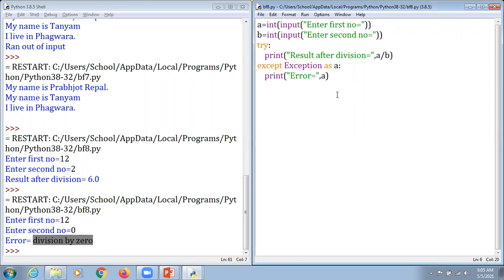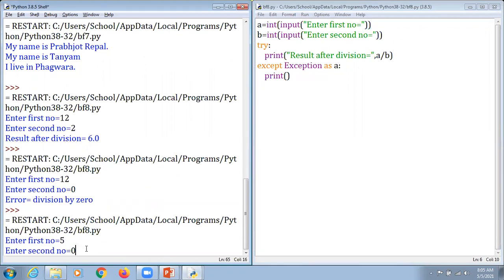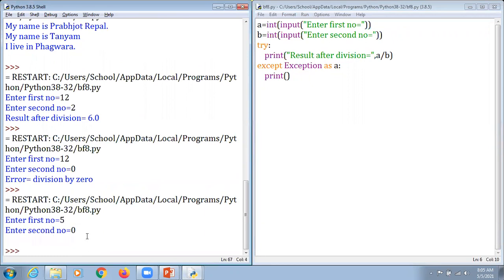And if you want to eliminate that error, and if you don't want to display that error, mention a simple print statement here. So what we do here, we just mention it as a 5 and 0. Nothing is going to appear in its place. There is an error. Hopefully, with the help of this example, the concept will be clear to you all.